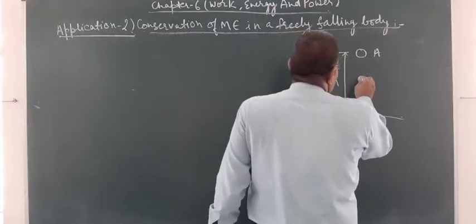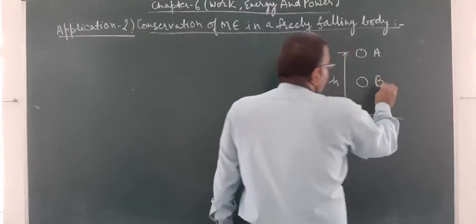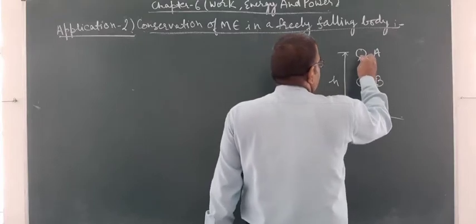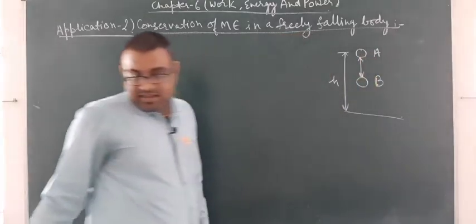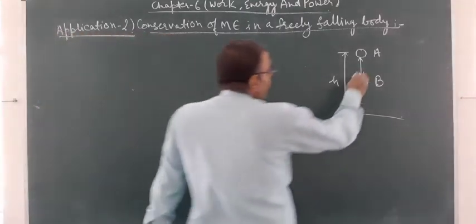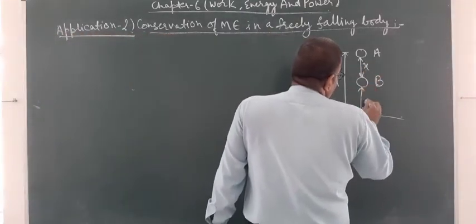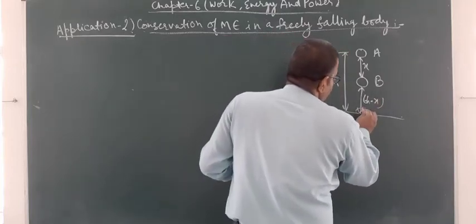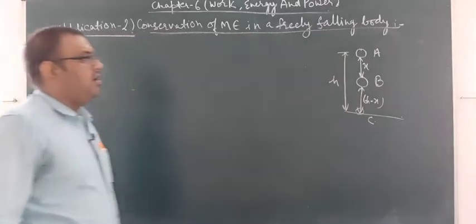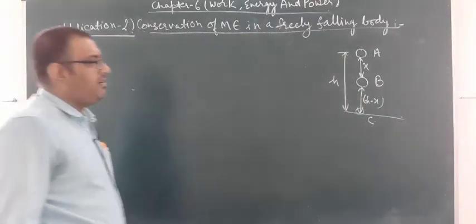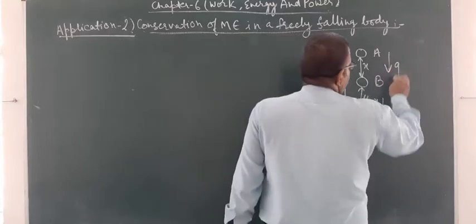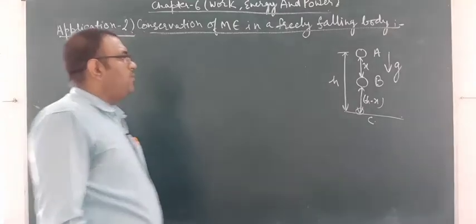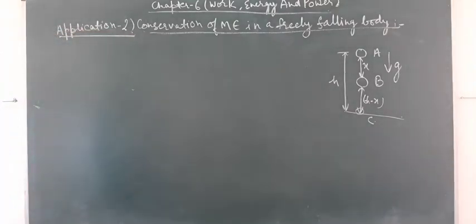Now the body had travelled a distance x, this distance is x, and then this distance becomes h minus x. So this position of the ball is C. Now the body is falling freely under gravity, so g will be positive. We will take g as positive because the motion of the body is in favor of the gravitational pull.